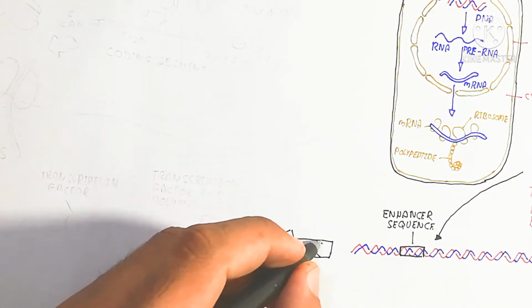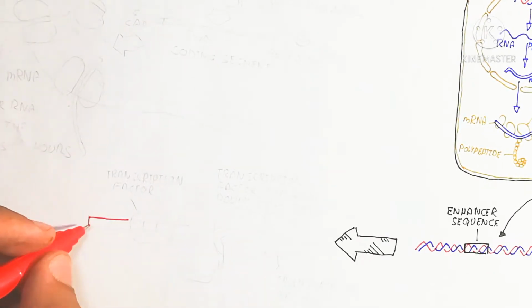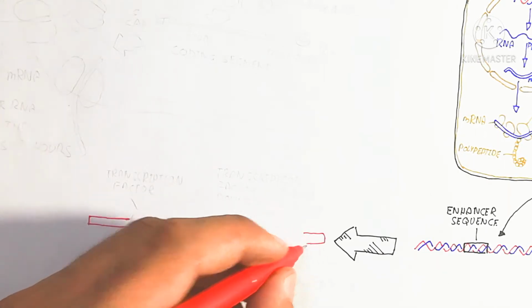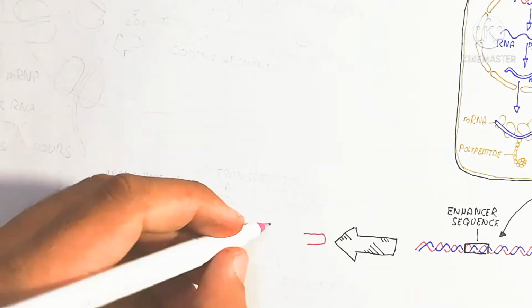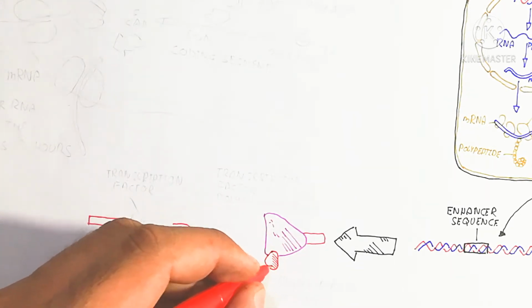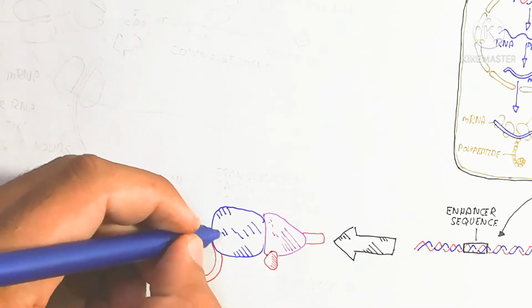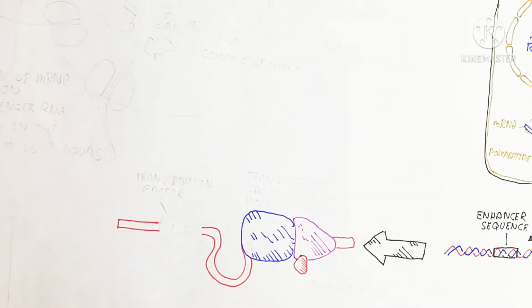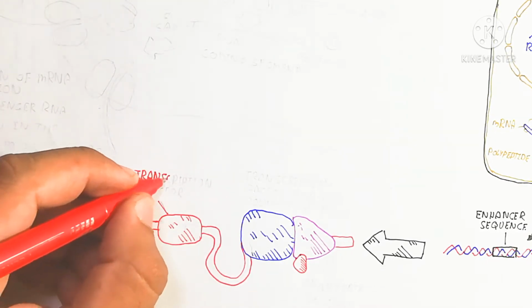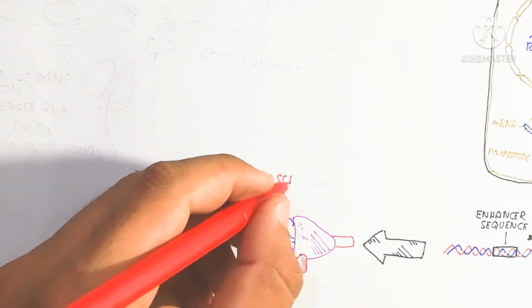All of this is in the DNA present in the nucleus. The nucleus contains this DNA, which produces RNA, and that is known as transcription. Here is the DNA present in the nucleus, and the transcription factor will bind to trigger it, and the RNA polymerase binds. That is an enhancer sequence, which stimulates the transcription to begin.